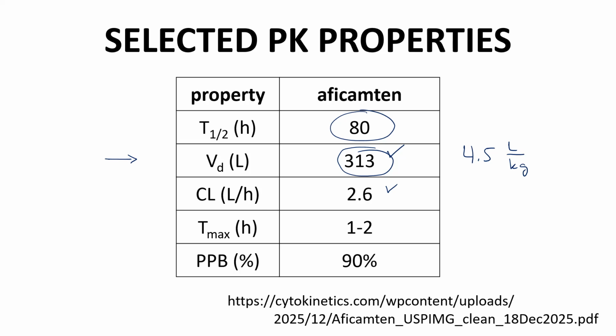The true volume of distribution is likely even lower than 4.5 since, because the bioavailability is not known, the volume in this table is actually Vd over F. F is almost certainly less than 1. So the actual volume of distribution could be somewhat less than 4.5 liters per kilogram.